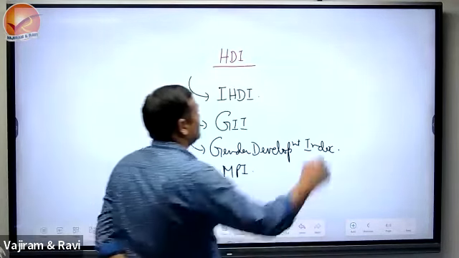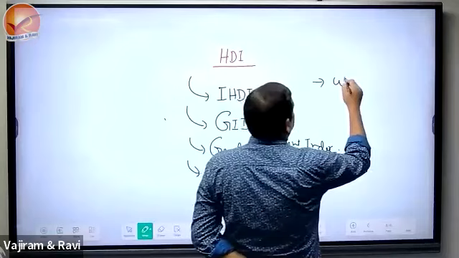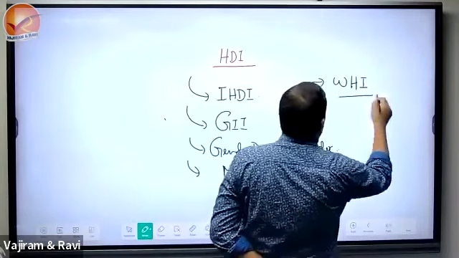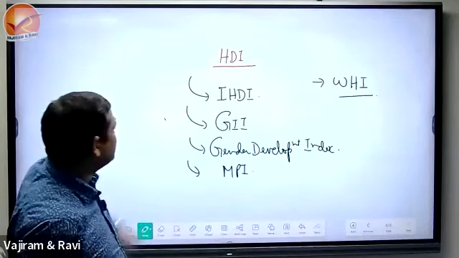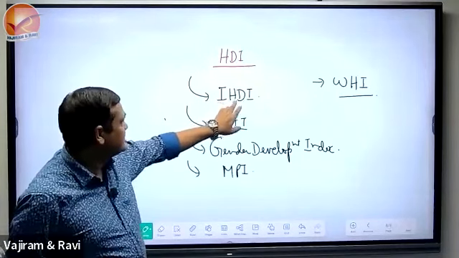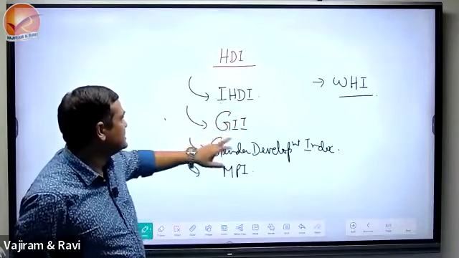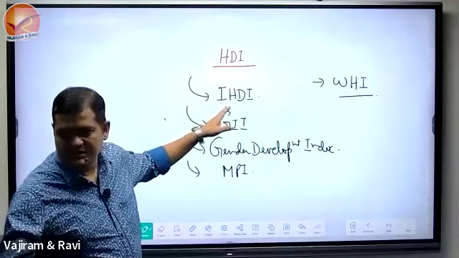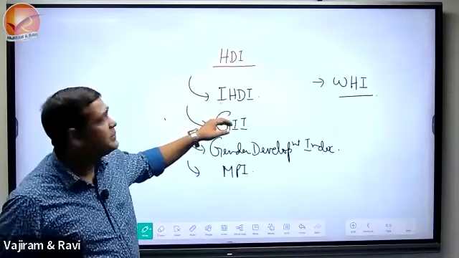We'll also study the World Happiness Index. Inequality Adjusted HDI, Human Development Index, recently published, just 7 or 8 September.